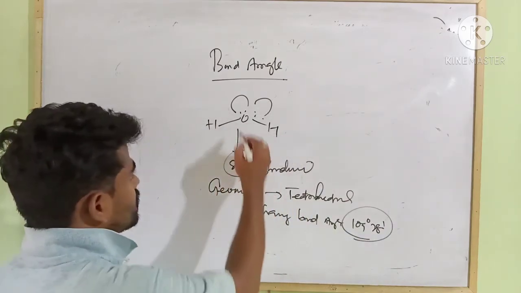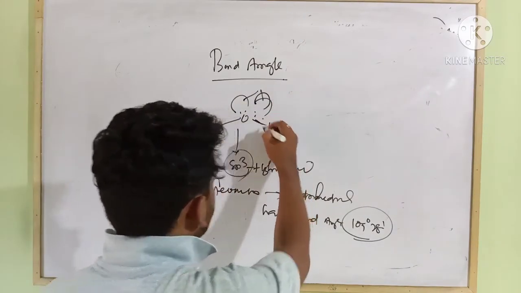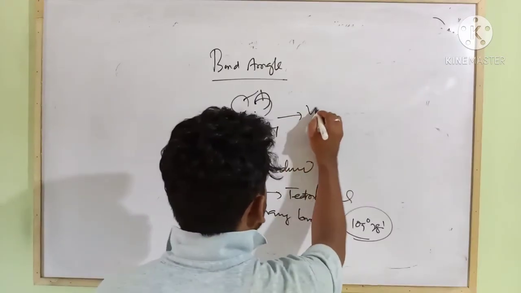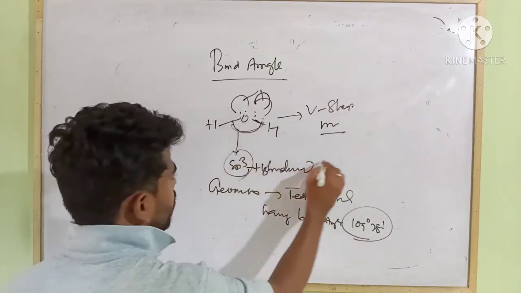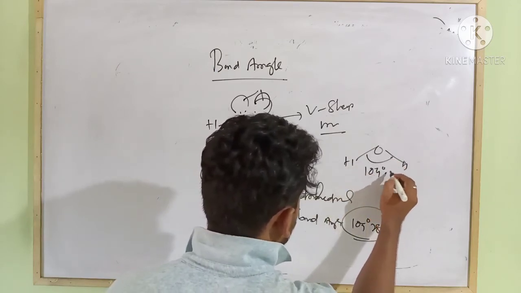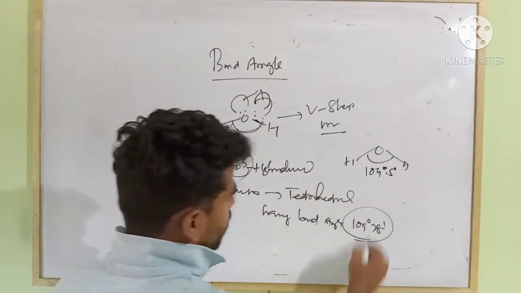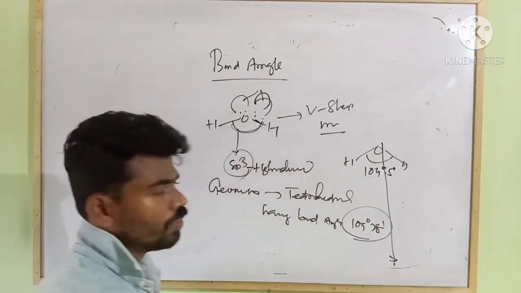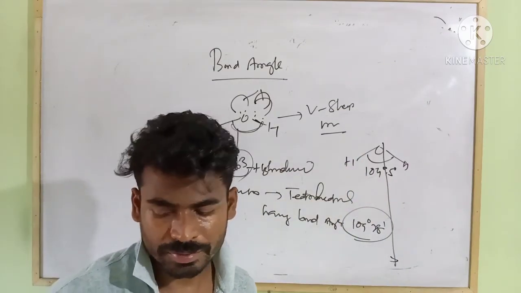But since there are two lone pairs of electrons, due to lone pair and bond pair repulsion, its shape becomes V shape or bent shape, and the H-O-H bond angle is 104.5 degrees. This bond angle gradually decreases down the group due to increase in the size of the central element.